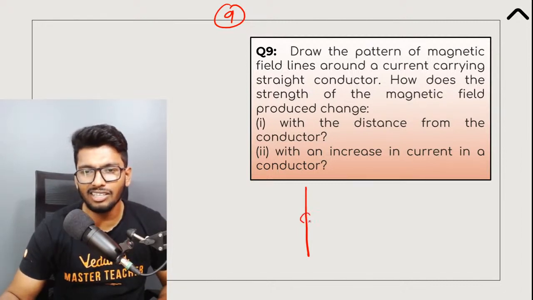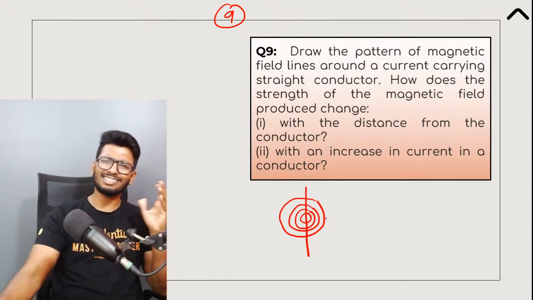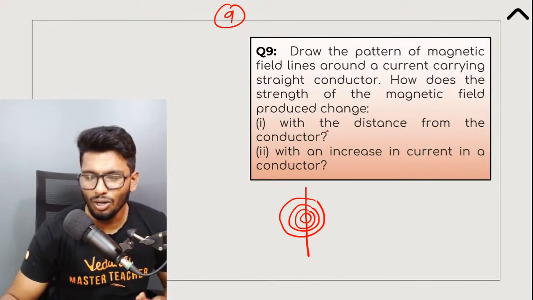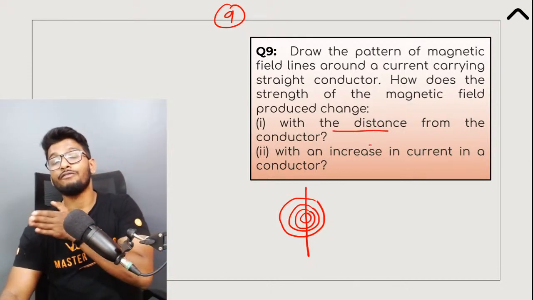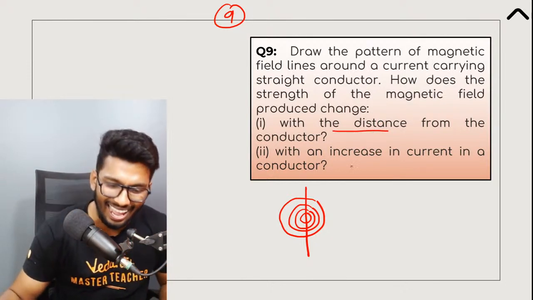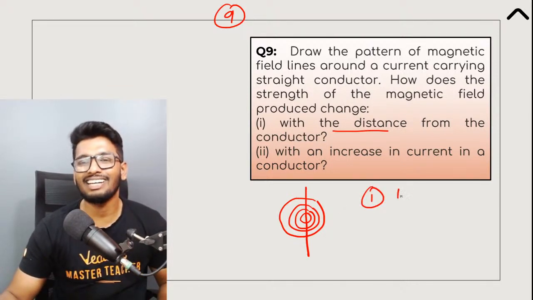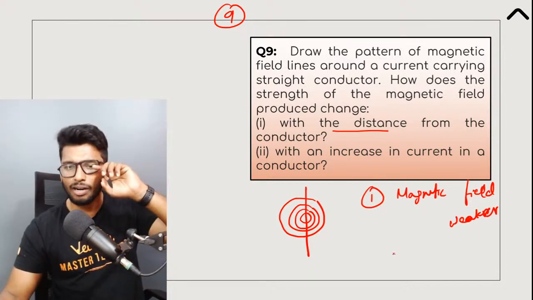Absolutely, they are nothing but concentric circles. Around a straight current carrying conductor, it's going to be concentric circles, nothing else. Now, the question is, what would happen to it as you go further away from the conductor? Exactly. As you go further away, the magnetic field would become weaker. That's exactly what happens.